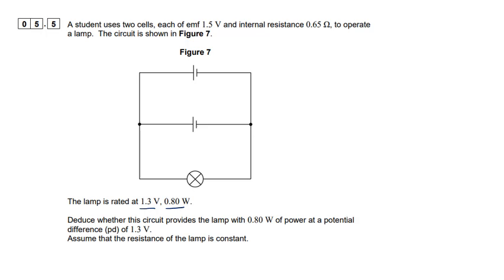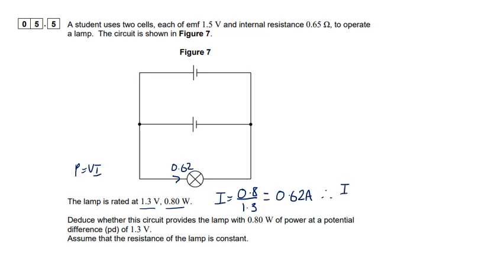So how do we go about this? Well, first of all, if we've got these values, we can work out the current required, which is going to be 0.8 divided by 1.3. So we've just rearranged P equals VI here. So we need 0.62 amps to be going through the lamp.